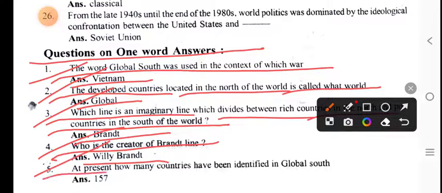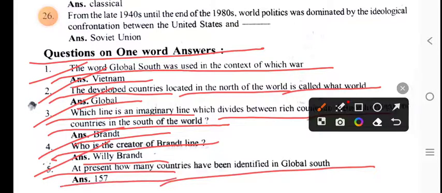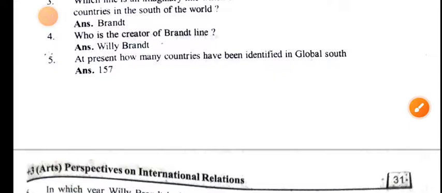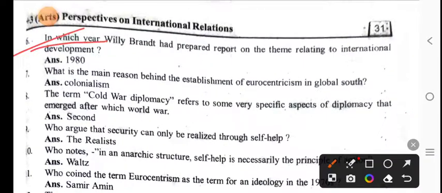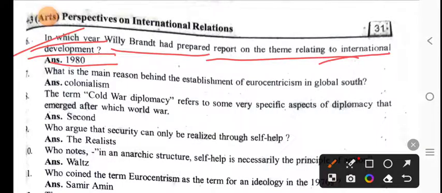At present, how many countries have been identified in the Global South? Now, at present, 157 countries have been identified as Global South countries. In which year had Willy Brandt prepared a report on the theme relating to international development? In 1980. What is the main reason behind the establishment of Eurocentrism in the Global South?